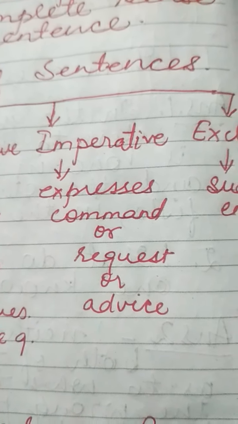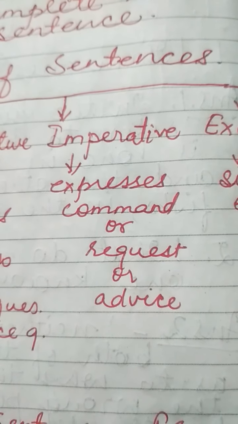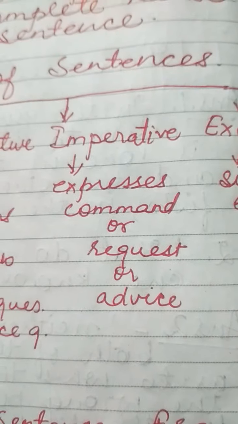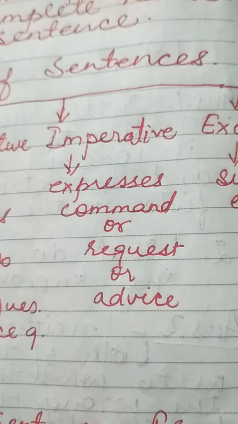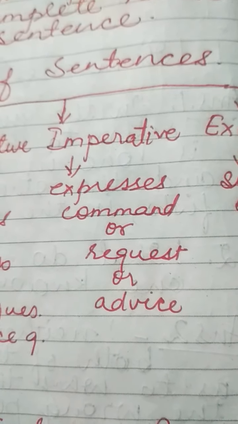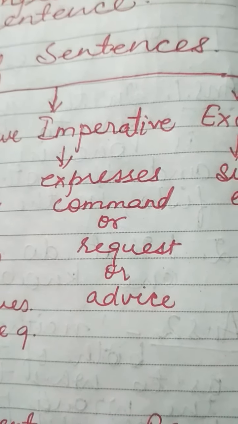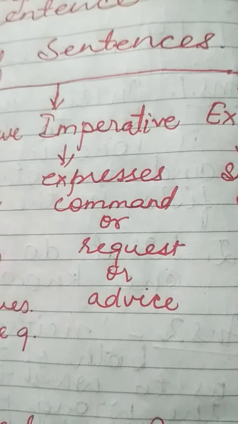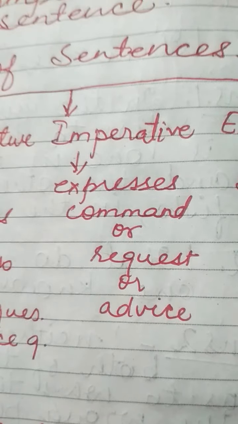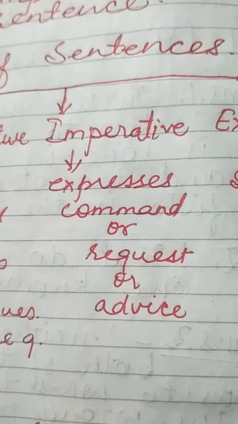Next we come on to imperative sentences. The imperative sentences either express a command, or it could be a request, or they can also give some kind of advice. Now in a command, maybe stop talking right now. Now this is a command. It's an imperative sentence. Now if I make a request, please keep quiet.